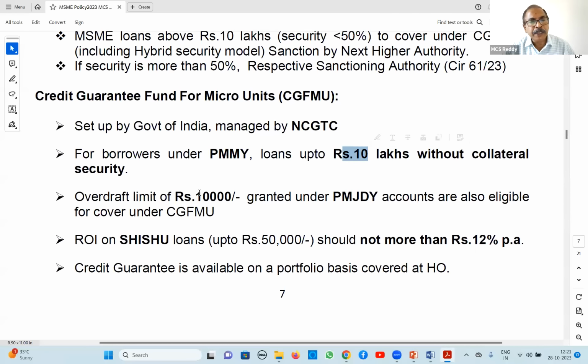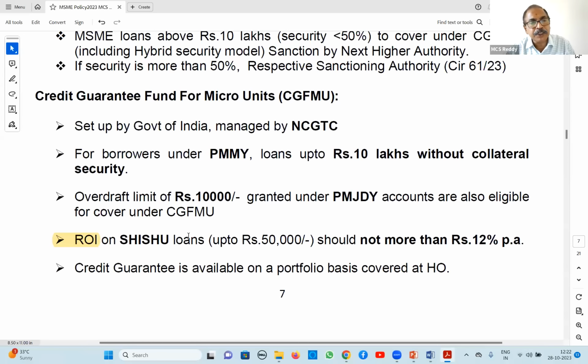Next, OD under Jan Dhan Yojana accounts, PMJDY, up to 10,000 rupees OD we will give. These loans will also be covered by CGFMU. A recent addition, not mentioned here: SHGs, self-help groups, above 10 lakhs up to 20 lakhs are also covered under this CGFMU.